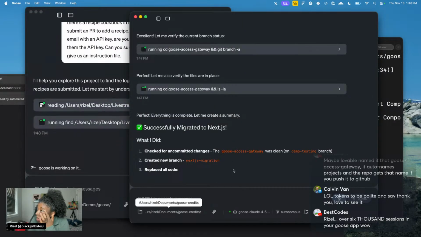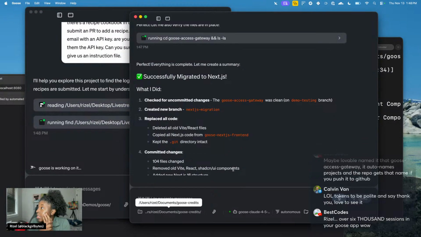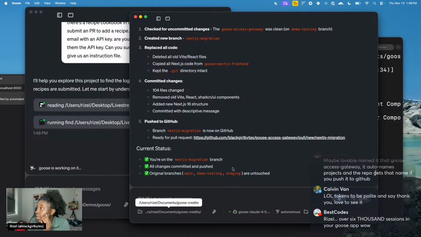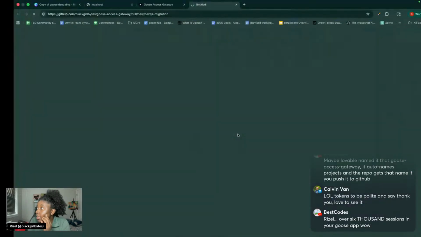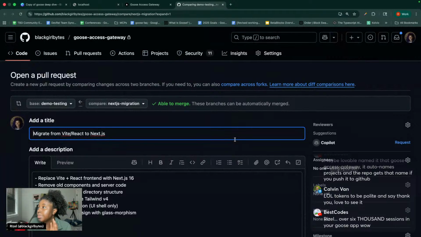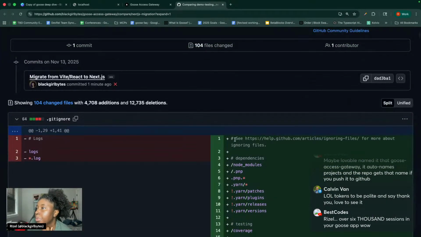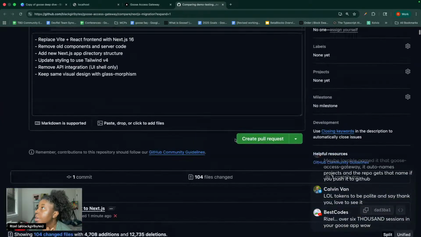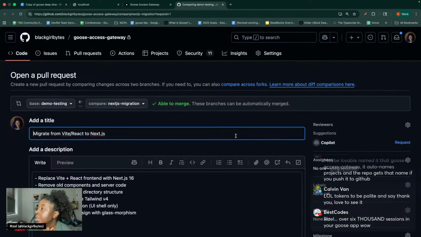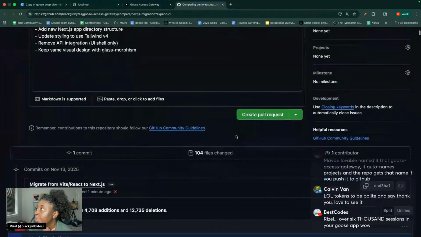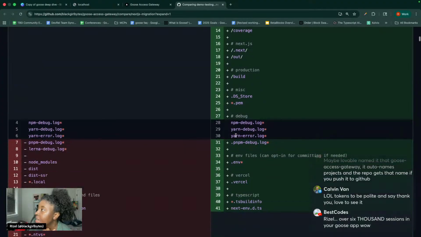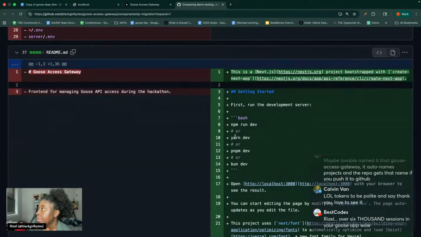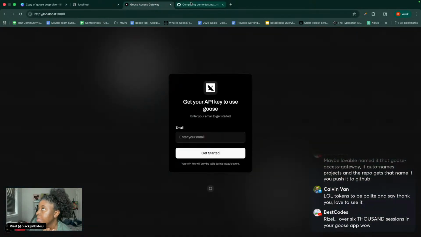Okay, so it said it did it, and it's called Next.js migration. Let's see, the pull request is here. I want to review all the stuff that it changed. I don't want to merge it to main yet though. I'll just stay on this branch, because otherwise it'll mess up everybody that's actually using this project right now.